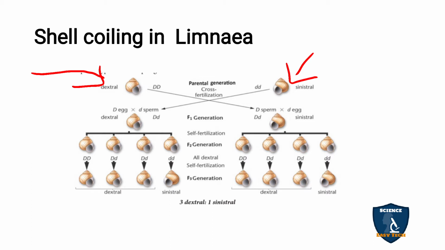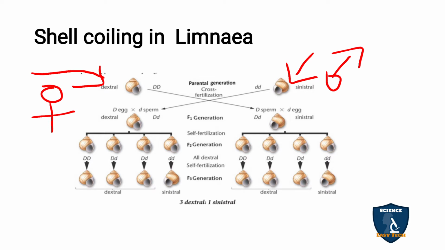So capital D denotes dextral coiling of the snail, and small d denotes sinistral coiling of the male. Here it is male and here it is female, so they crossed.